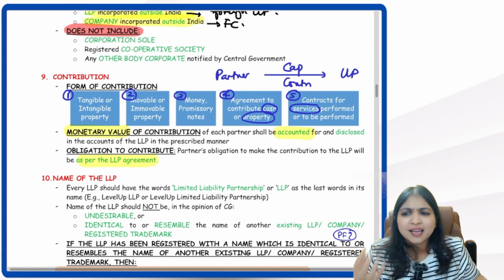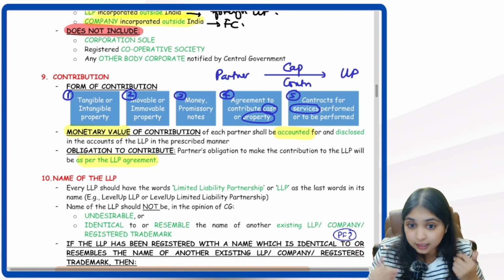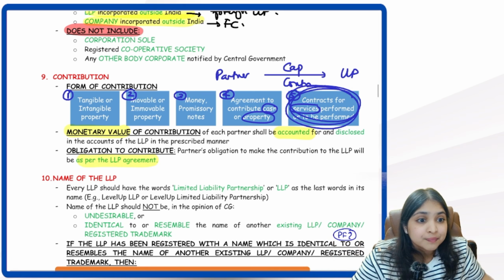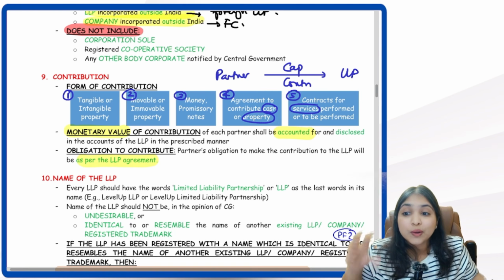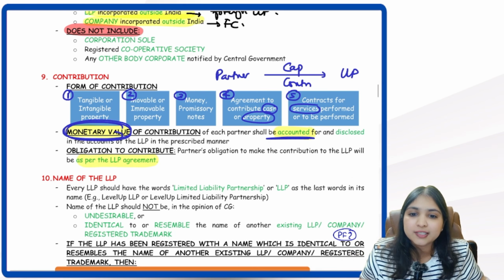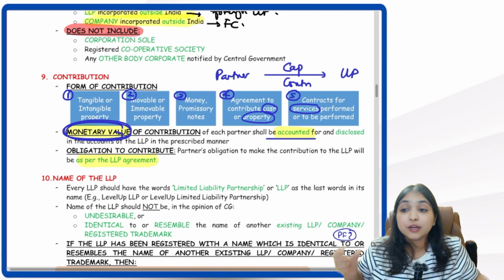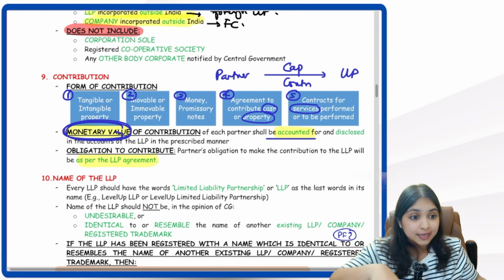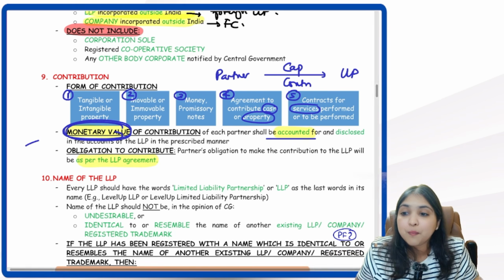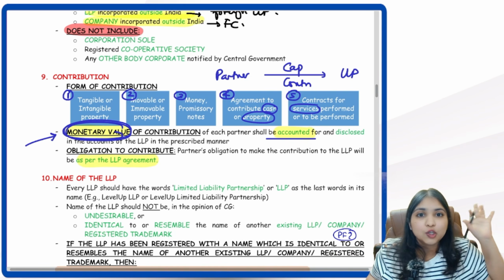But listen guys, in case a capital contribution happens to be in kind, or in case it happens to be in the form of these services and all, we still have to find the monetary value of the contribution. Why? Because it has to be properly accounted and disclosed in the books of accounts of the LLP. So if the capital contribution happens to be in kind, we still have to find the monetary value of the contribution because it has to be accounted. It has to enter into our books of accounts.